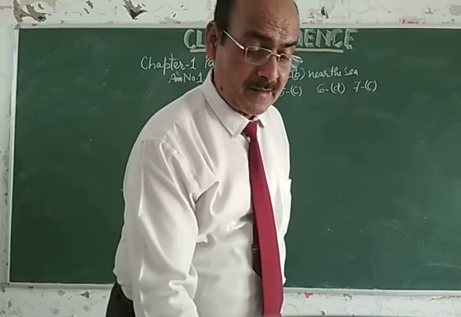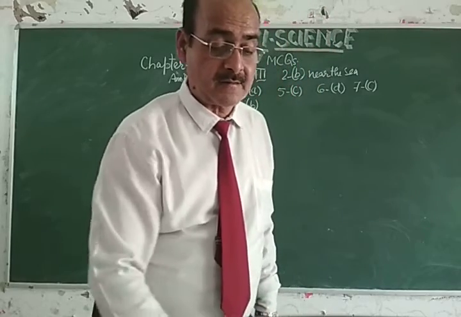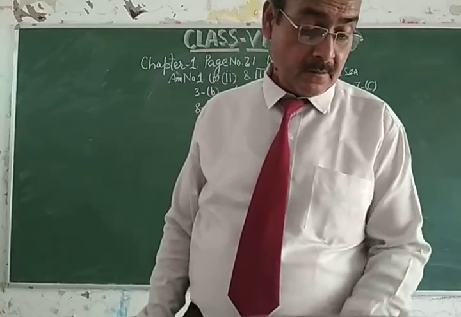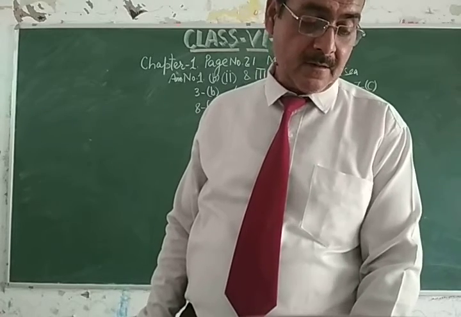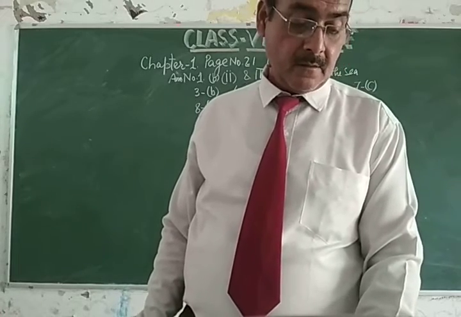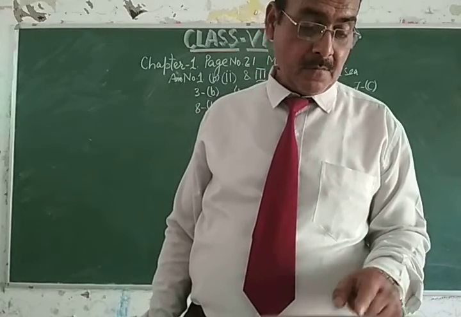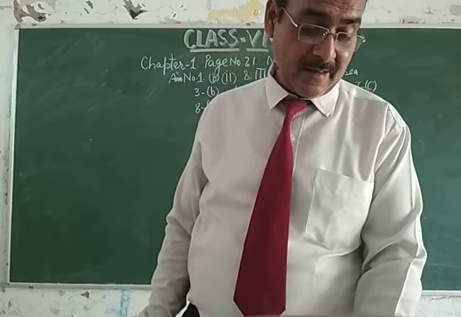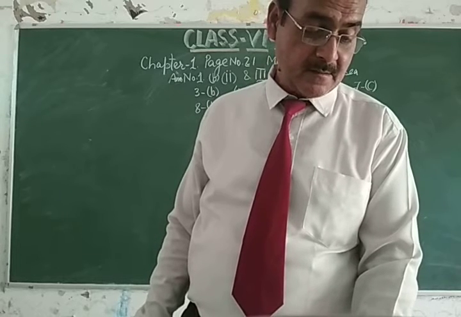Now question number 10. My dear students, this is the last question of this MCQ exercise. Read each set of terms and identify the odd set. A is cow, milk, butter. B is hen, meat, egg. C is goat, milk, meat.